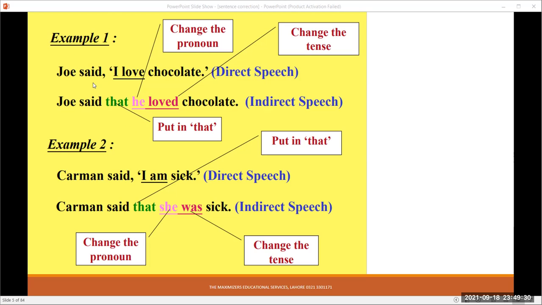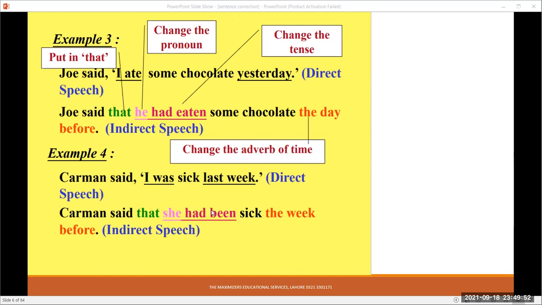Let's say it again. Joe said, "I love chocolate." In indirect speech, Joe said that he loved chocolate. Carmen said, "I am sick." Carmen said that she was sick. We're starting from very simple sentences so that you can have a fair idea, and then when we move to the difficult or complex sentences, it will be easy for you to grasp the basic changes.